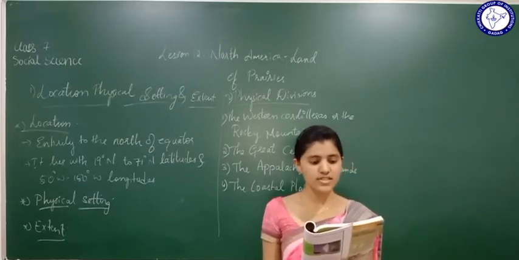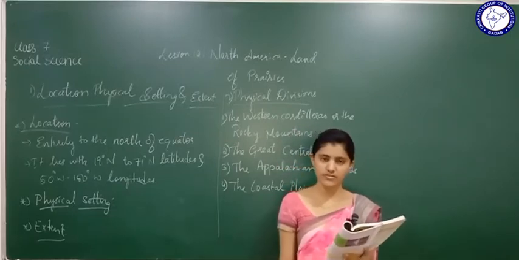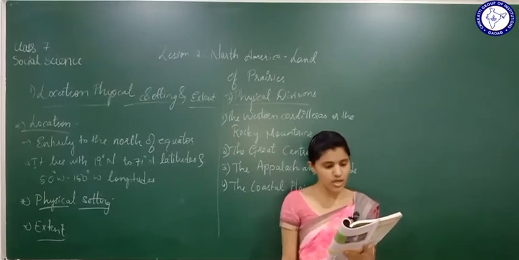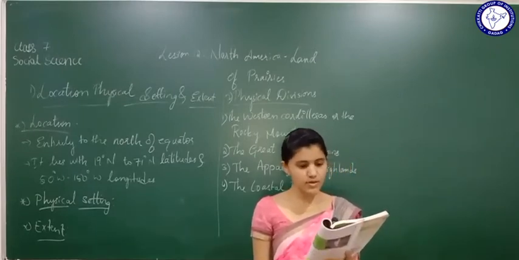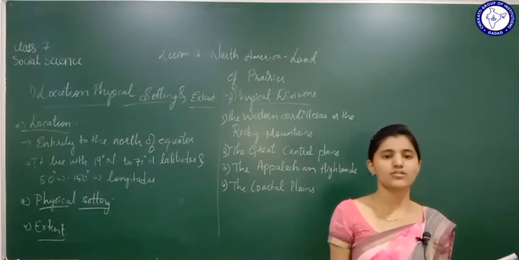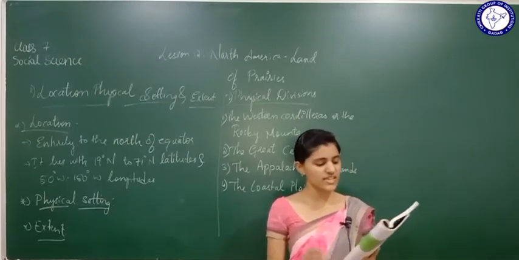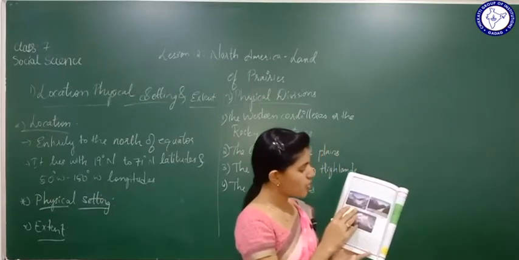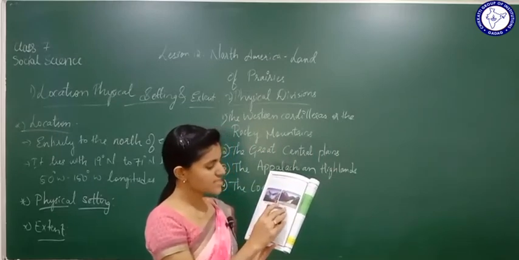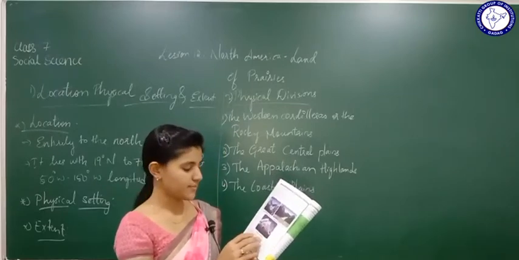They consist of a series of plateaus. See, there are many plateaus. They have given a few examples of those plateaus. Which are they? They are the Colorado and Mexican Yucatan Plateau, and they form a series of parallel fold mountains. We can see here in the images the Rocky Mountain ranges, which are also called the Western Cordilleras. Also we can see the Alaska mountain ranges and McKinley Mountains.